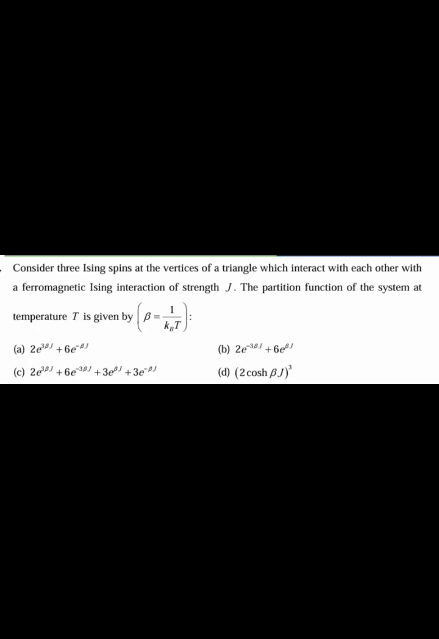The next question is: consider 3 Ising spins at the vertices of a triangle which interact with each other with a ferromagnetic Ising interaction of strength J. The partition function of the system at the temperature T is given by dash. Each spin can align either up or down. That is, first spin can have 2 possibilities, second spin has 2 possibilities, third spin has 2 possibilities. That is 2 into 2 into 2, that is equal to 8 possibilities.